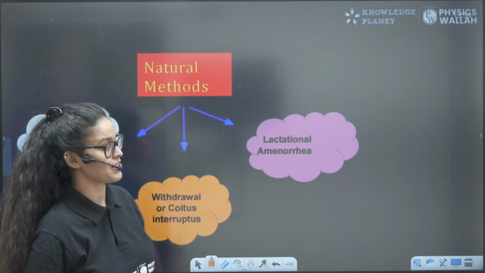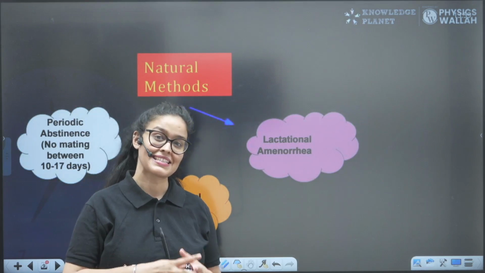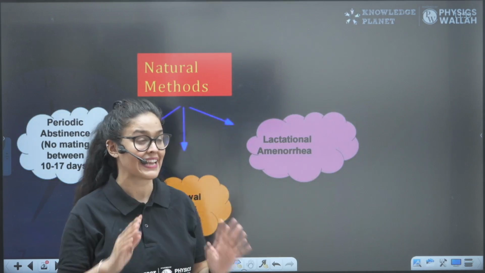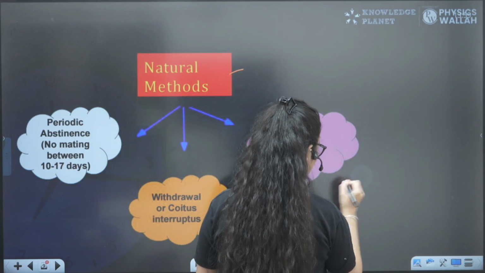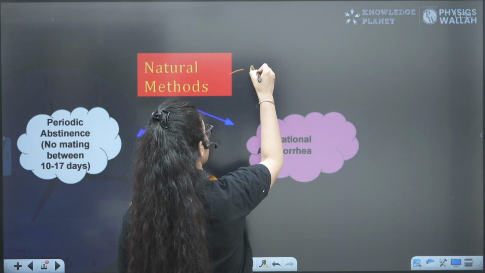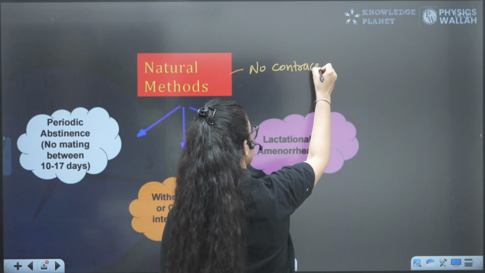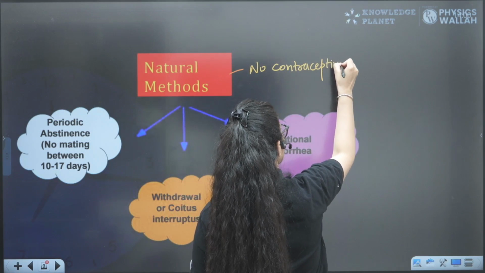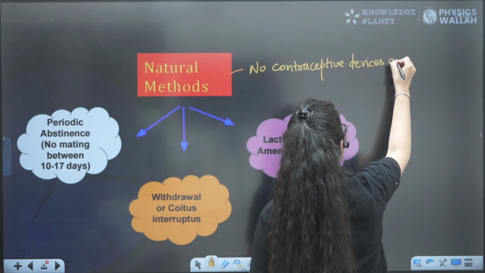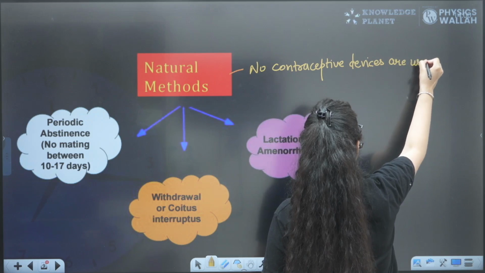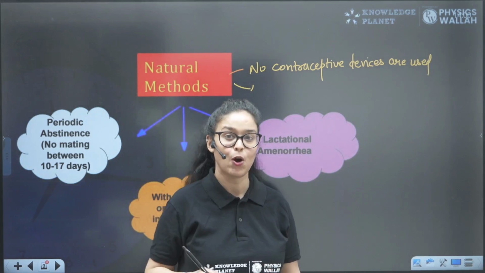So the first contraceptive method to prevent pregnancy is the natural method. As the name suggests, we are not using any devices here, no contraceptive devices or pills are used. So how exactly will a natural method work? You tell me how it will work.